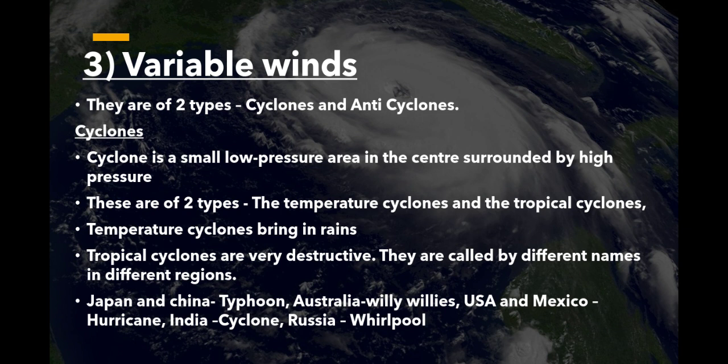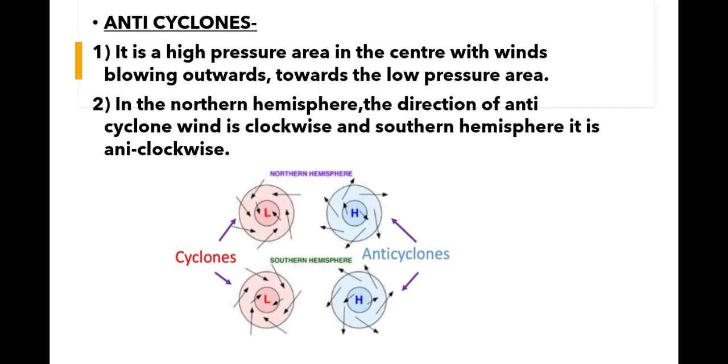Then the second of these two types, anticyclones. Anticyclone is a high pressure area in the center with winds blowing outward towards the low pressure area. In the northern hemisphere, the direction of anticyclone wind is clockwise, and in the southern hemisphere it is anti-clockwise. I think the picture tells you about cyclones in the northern hemisphere and the southern hemisphere. Similarly, the anticyclones, you can see in the picture. So the wind blows to the low pressure area.